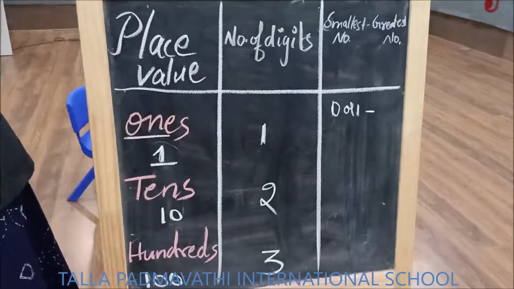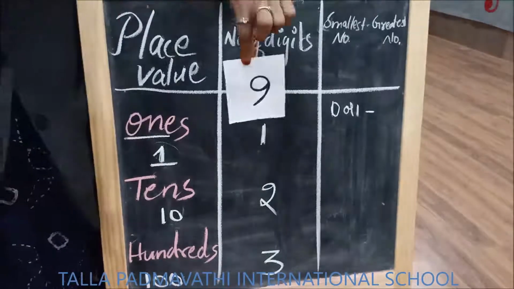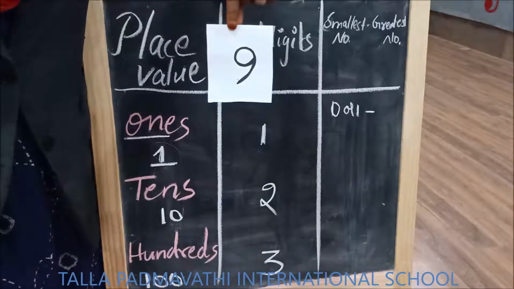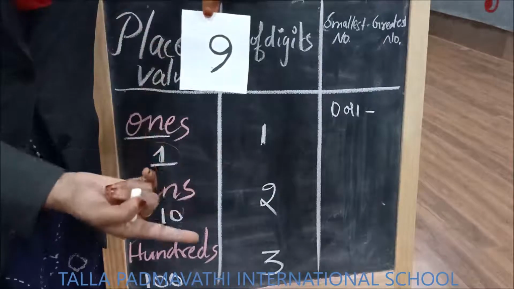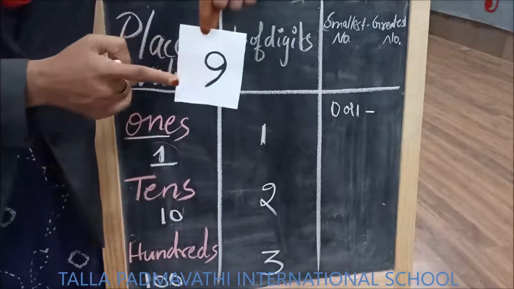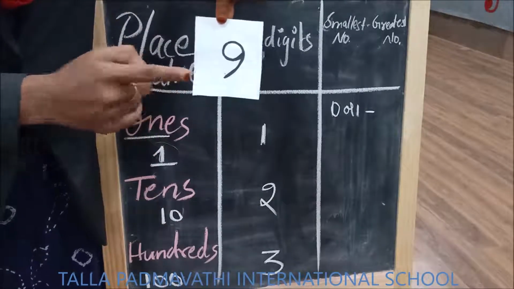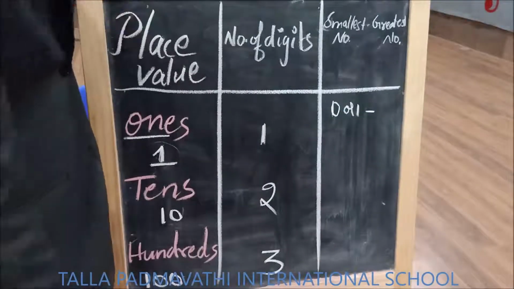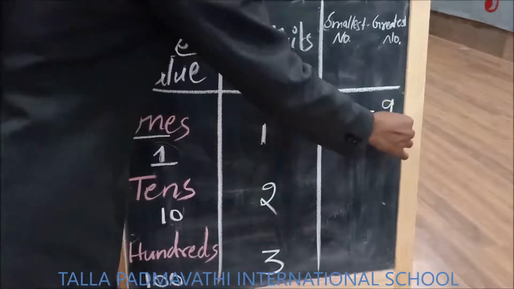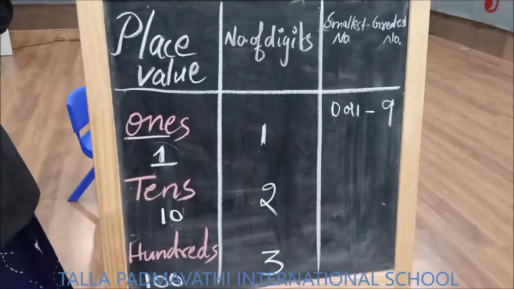Is 9 a 1-digit number, children, or a 2-digit number? 1-digit number. After 1-digit numbers, we get 2-digit numbers. So this is the greatest 1-digit number. 0 or 1 is the smallest 1-digit number and the greatest number is 9.